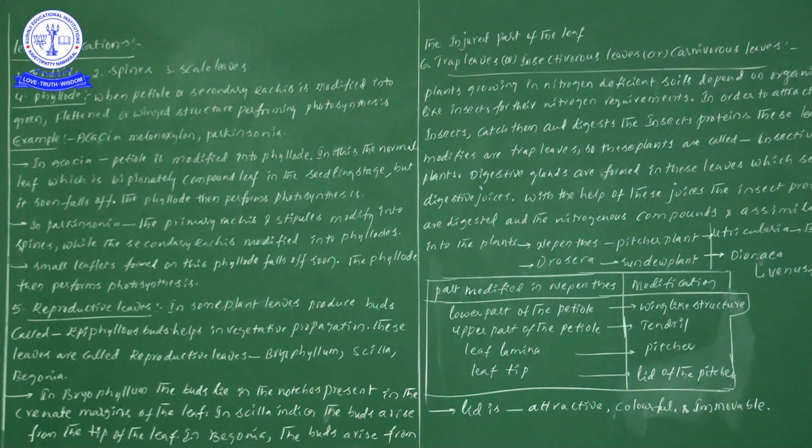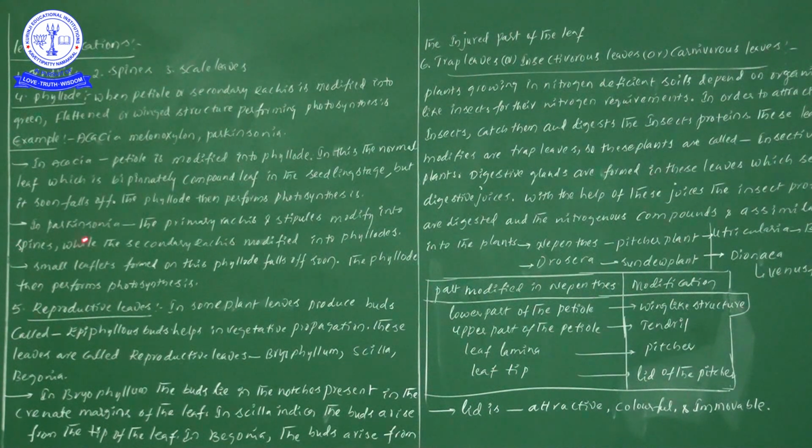When that bipinnately compound leaf falls off, the phyllodes, modified from the petiole, perform the process of photosynthesis.